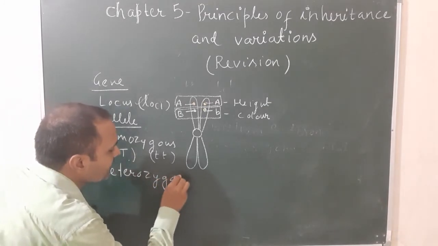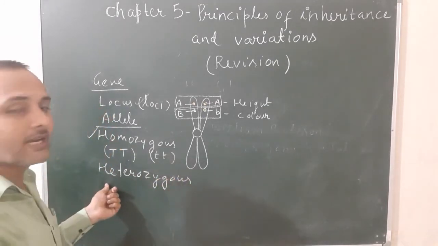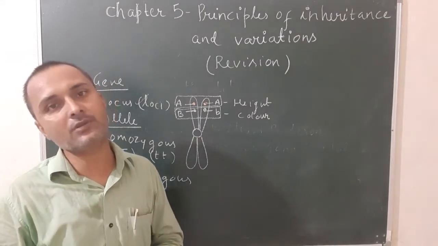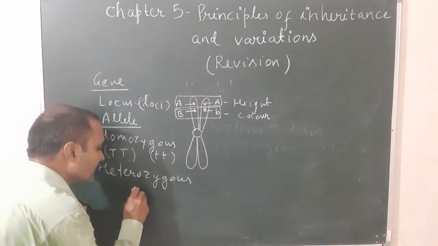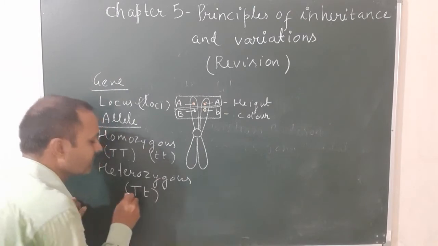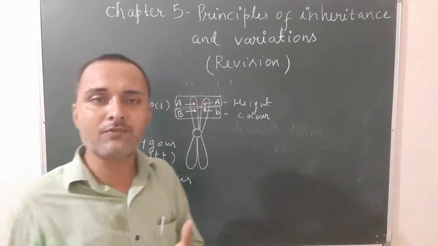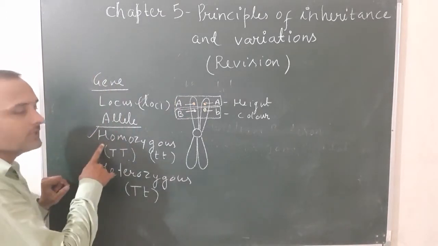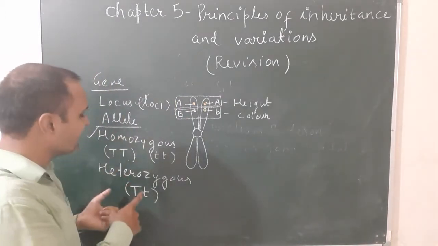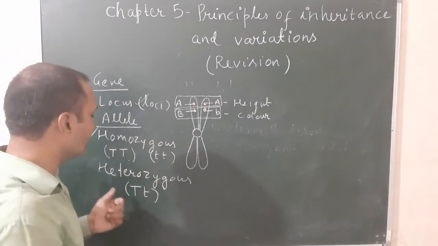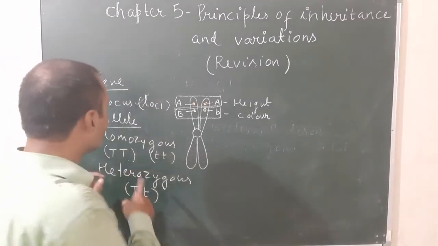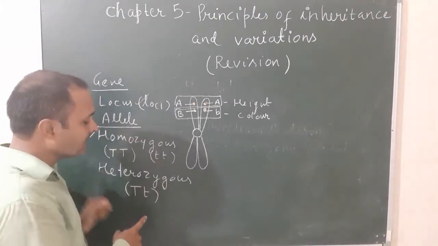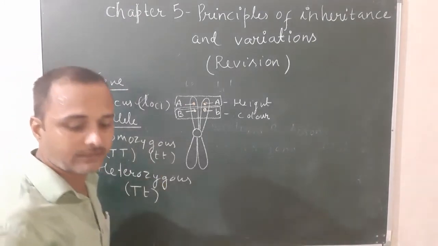Heterozygous. What is heterozygous? When both genes or alleles are different for a character, it is known as heterozygous. For example, capital T, small t. So when both alleles are the same for a character, it is homozygous, and when both alleles are different for a character, it is heterozygous. Here capital T capital T and small t small t are homozygous, whereas capital T small t is heterozygous.